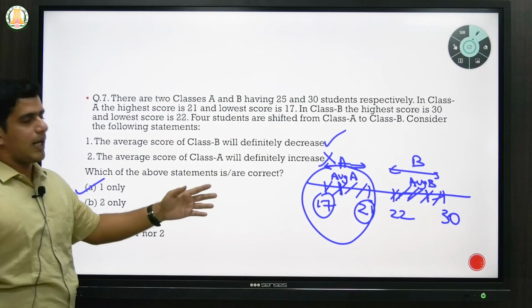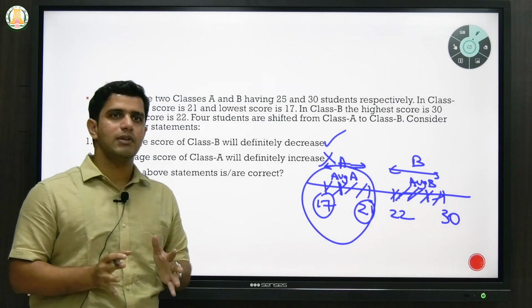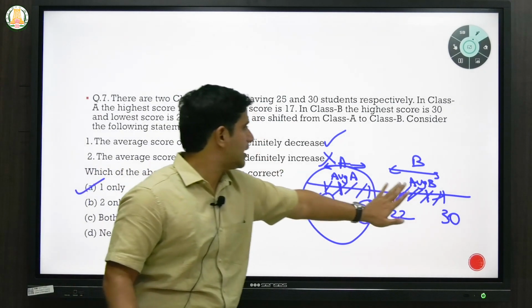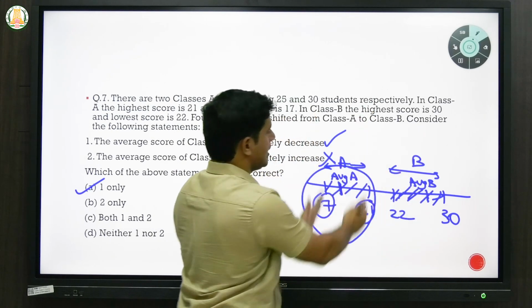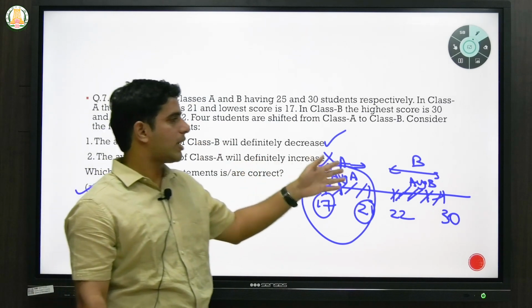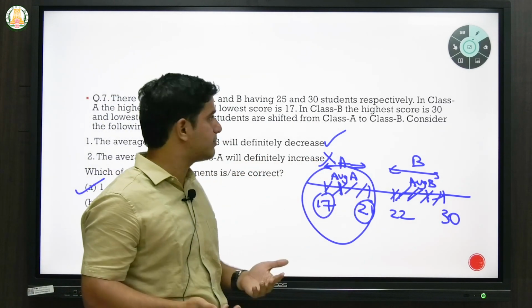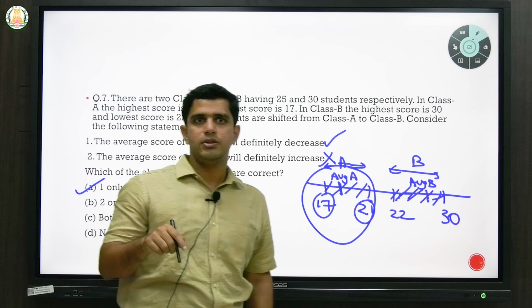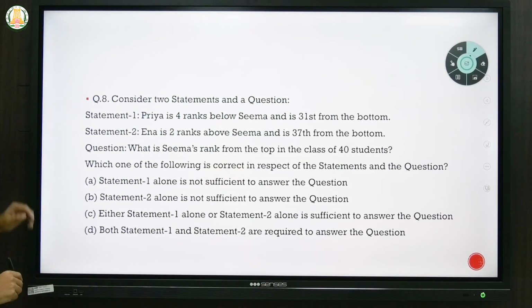Okay. So I would say such questions you can actually solve intuitively only. Just based on this number line, you understand that B is the high performing class and A is the low performing class. And obviously, if you shift poor performing to high performing, their average will come down. Intuitively is a better way of solving this. Okay. Any doubt? So in this question,